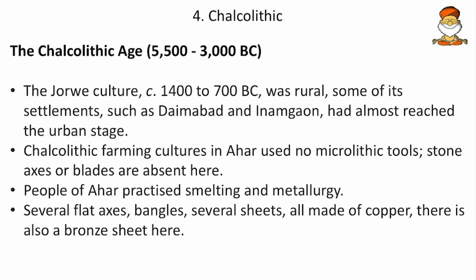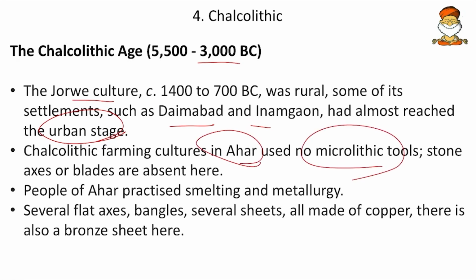Then come to the next, the Chalcolithic age, 5500 to 3000 BC, somewhere around then. Here we have various cultures. One is the Jorwe culture. This was rural, but some of its settlements, such as Daimabad and Inamgaon, had urban stages. Then Chalcolithic farming cultures in Ahar used microlith tools. Stone axes or blades are absent here.